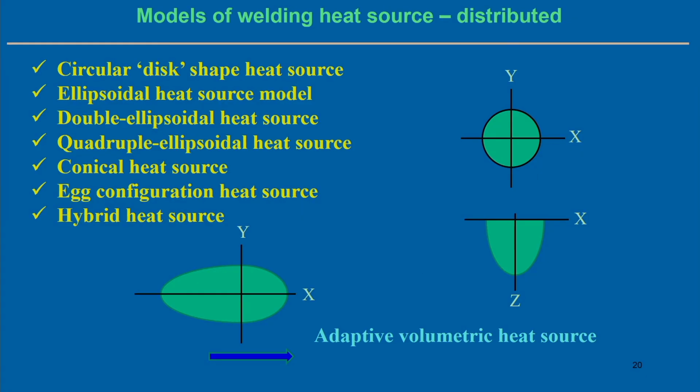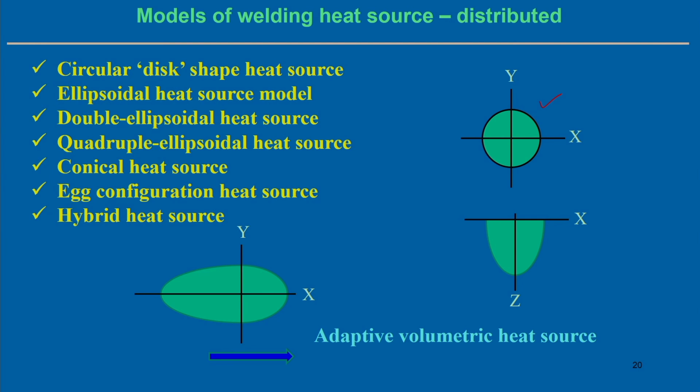So here you can see the circular shape heat source model. If you see the circular shape heat source model, it is over the surface; the heat flux is distributed over the circle. That is one kind of heat source. Or it can be the ellipsoidal heat source model, which we normally use in the case of a stationary welding process. This is a well-known heat source model, but it is over the volume.